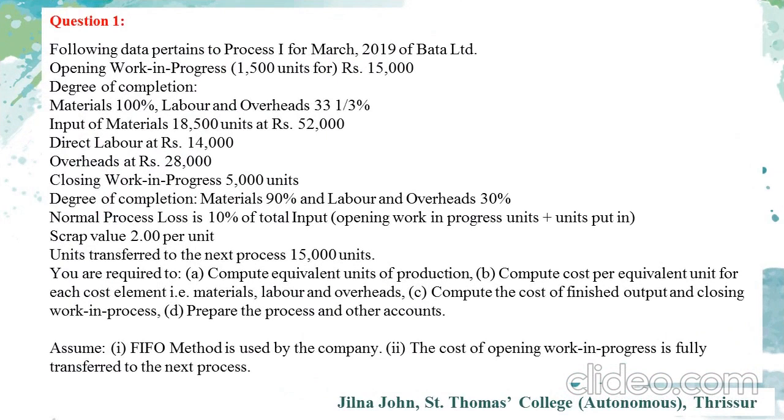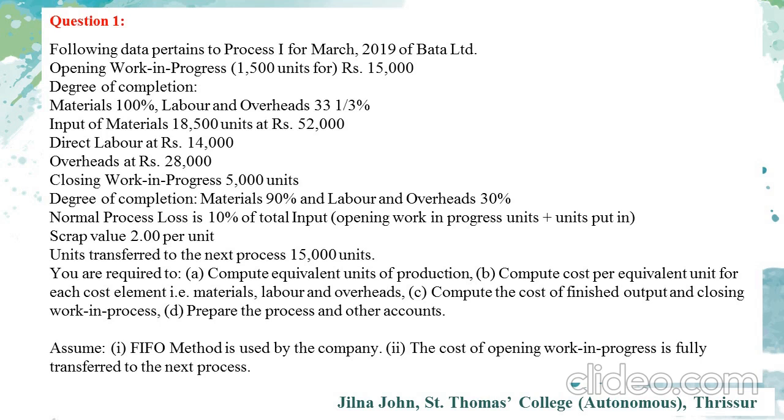Here is the question. Following data pertains to process 1 for March 2019 of Bata Limited. Opening work in progress for 1500 units is rupees 15,000. Degree of completion is materials 100% and labor and overheads 33 1/3%. Input of materials 18,500 units amounting to rupees 52,000. Direct labor cost rupees 14,000.